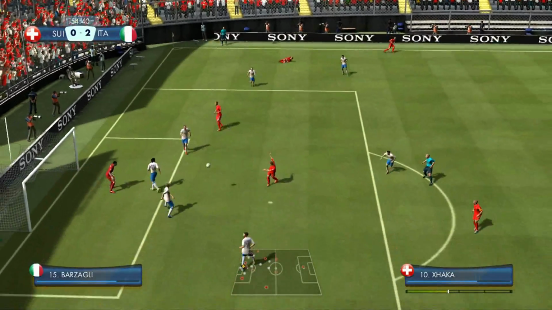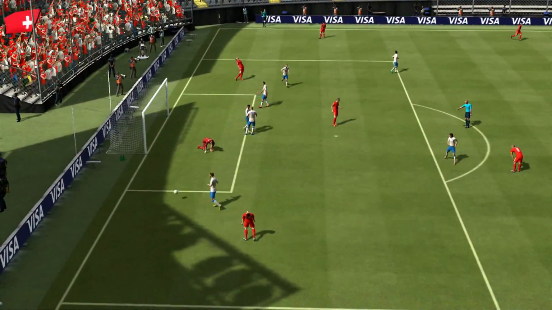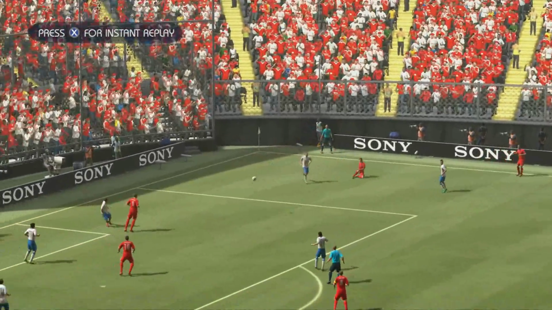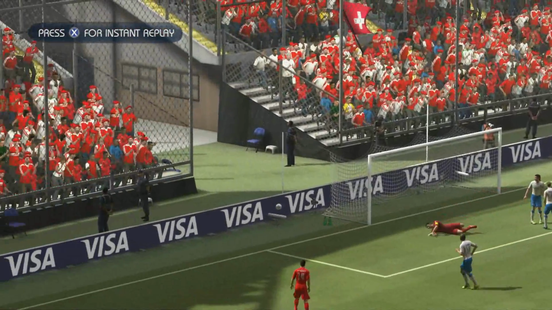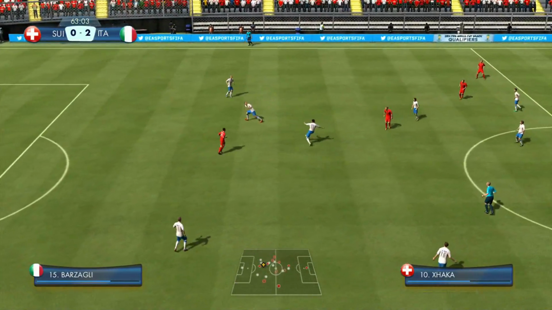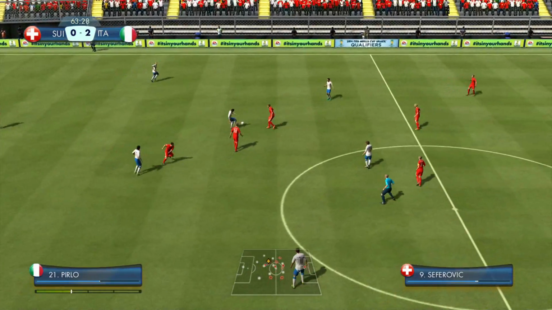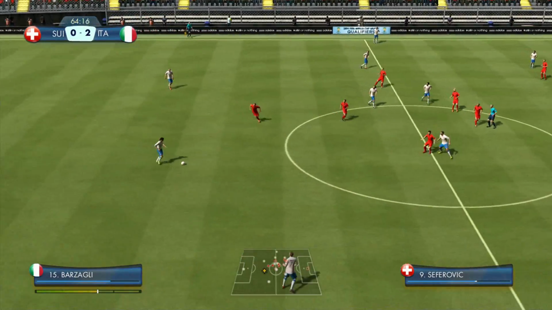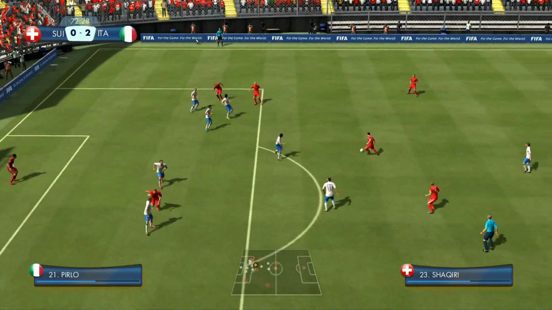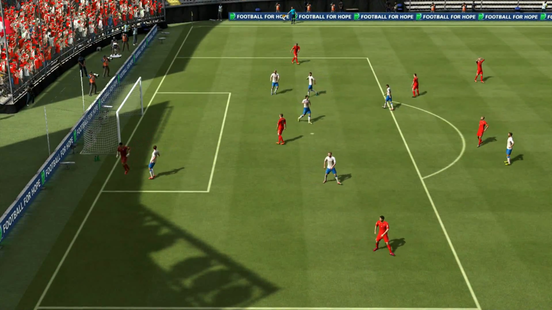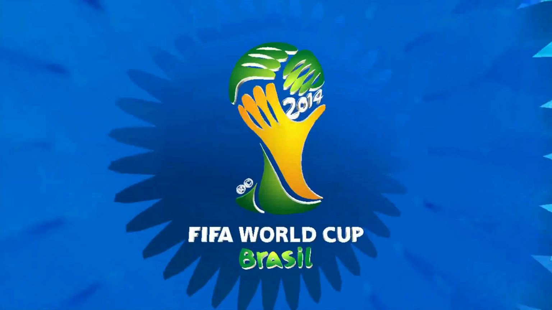He puts in a low ball, and that was a good chance again. Shaqiri's ball there was expertly placed, but the striker just couldn't get his shot off. This second half has been all about Switzerland in terms of possession and everything. Italy content in sitting back and letting them bring the game to them, hoping probably for another counter-attack, to be honest. Shaqiri. He goes for the strike, and what a save by Buffon. Shaqiri almost put that into the bottom corner.